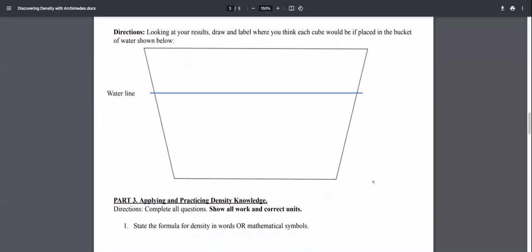The next section should look familiar from our notes for this section of the activity list. Looking at your results, draw and label where you think each cube would be placed in the bucket of water shown below. Please pause, and I want you to show us, using a drawing, where each cube would be.